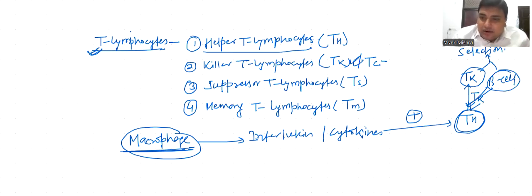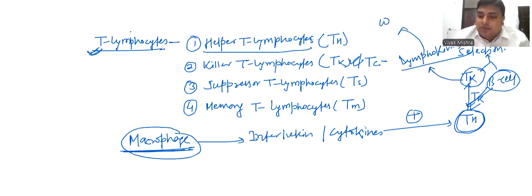Now, T killer cell or T cytotoxic cell starts to produce messenger molecules called lymphokines. Lymphokines accumulate many WBC around the pathogen, or we can say these activate WBC to accumulate in the tissue site or injury site.